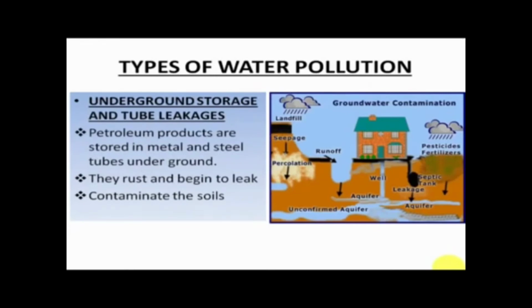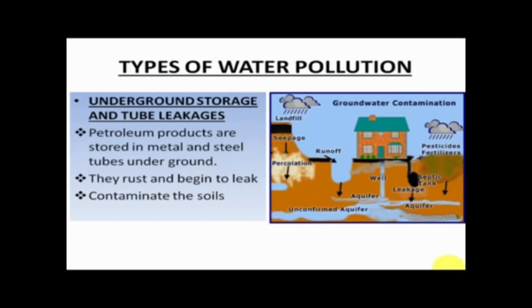Next is underground storage and tube leaks. We talked about the ground pollution, we talked about the surface pollution. Now here we are talking about underground pollution, any pollution which is taking place underground. That can happen only when there is any kind of leak or a breakage in the underground source of water. Even the petroleum products are generally stored underground, in metals or some kind of tubes. And other sewage systems also run in the underground tubes.